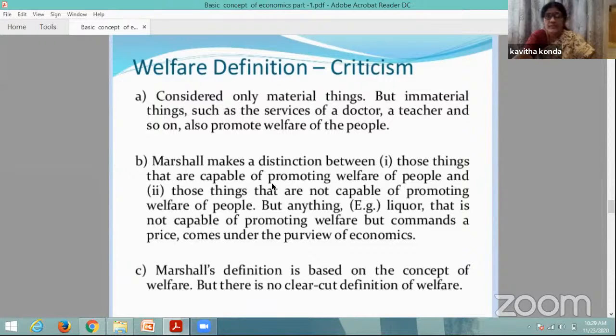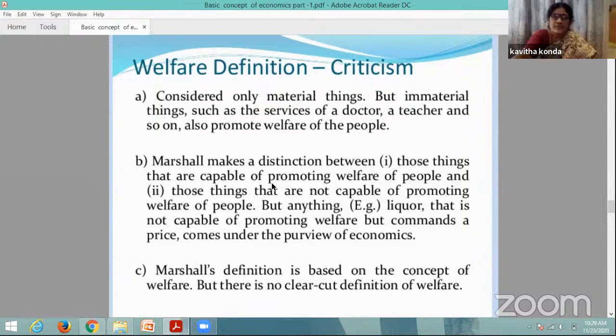We consider it a bad habit. Liquor, drugs and cigarettes are also produced in the economy, and according to the addicts they promote welfare. But according to social welfare and human welfare, it is not good to produce them. But what is happening? They are produced in the economy. They are not capable of promoting welfare.